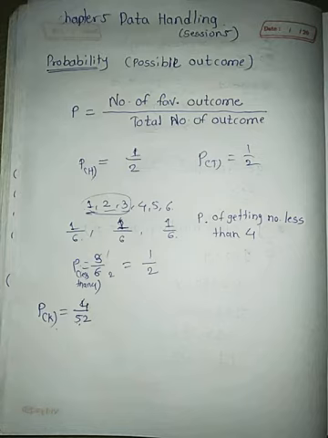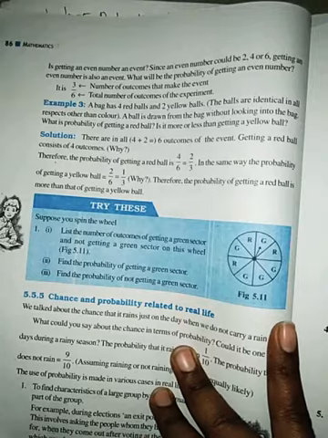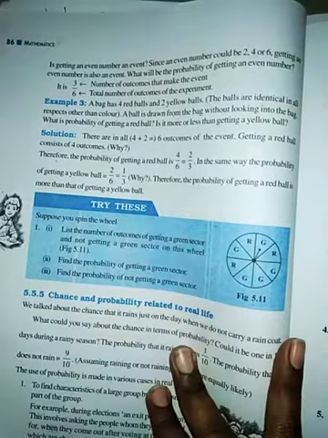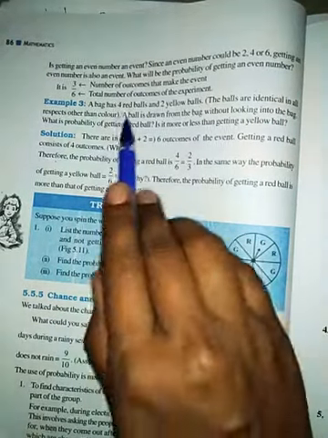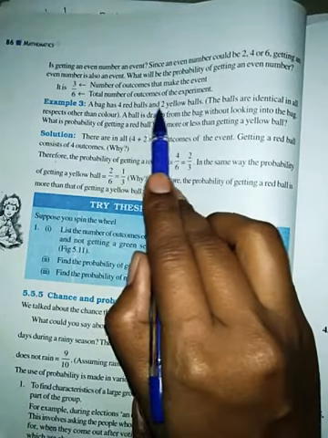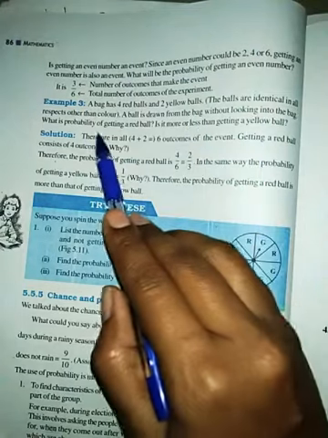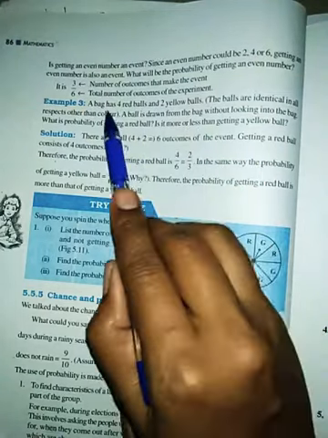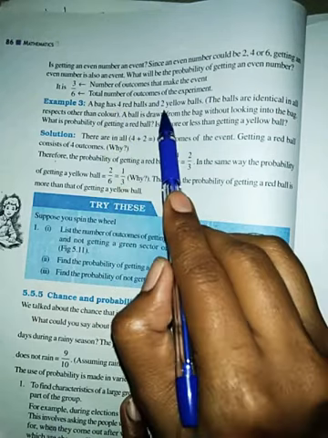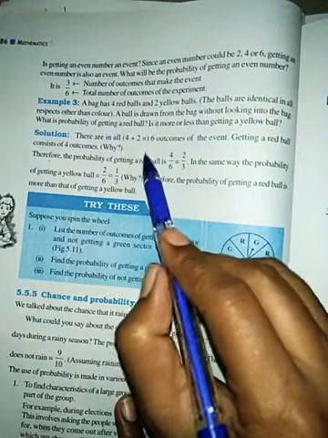Now the next thing, see here the example is given. A bag has 4 red balls and 2 yellow balls. A ball is drawn from the bag without looking into the bag. What is the probability of getting a red ball? See, in a bag 4 red and 2 yellow means total 6 balls are there.